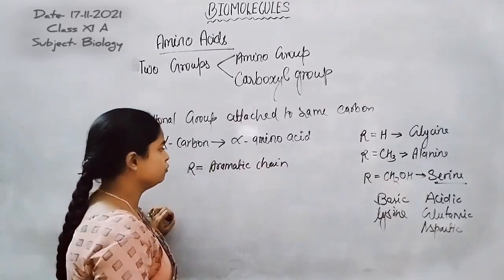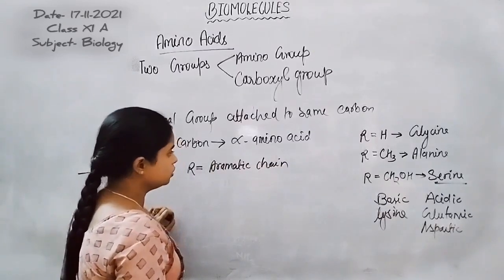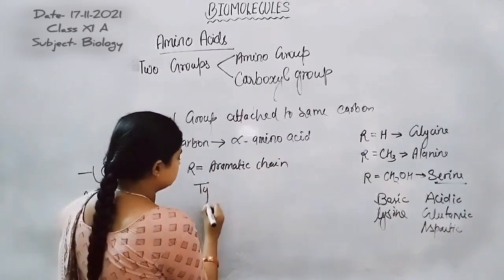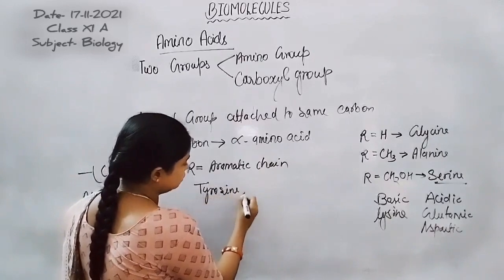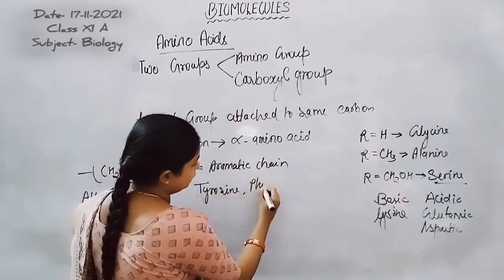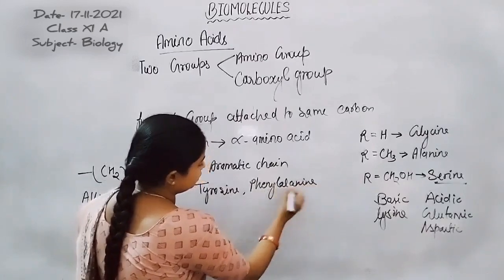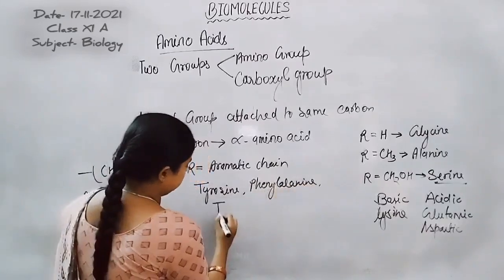Such types of amino acids are included in the aromatic type, like tyrosine, phenylalanine, and tryptophan.